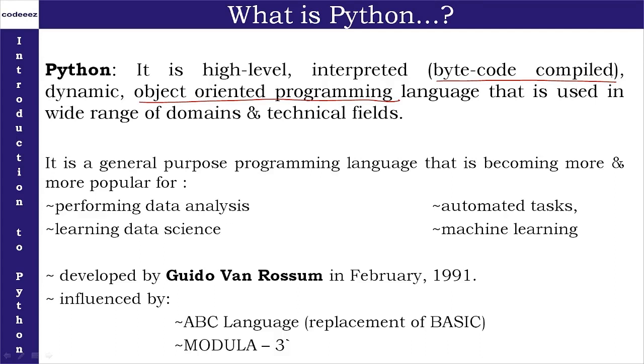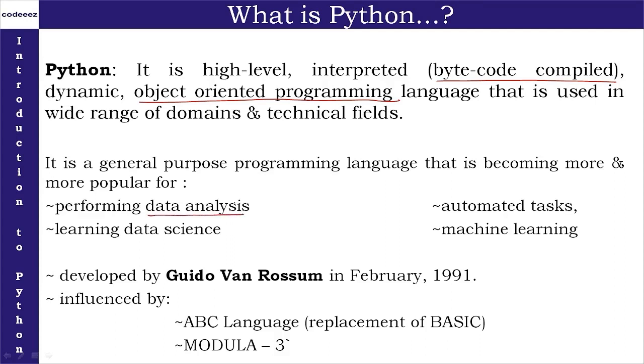So this is the very brief introduction about Python, that it is a high level object oriented programming language. It is used in wide areas. It has a wide domain of uses, and the most important and key area where Python is being used is in the field of data analysis.